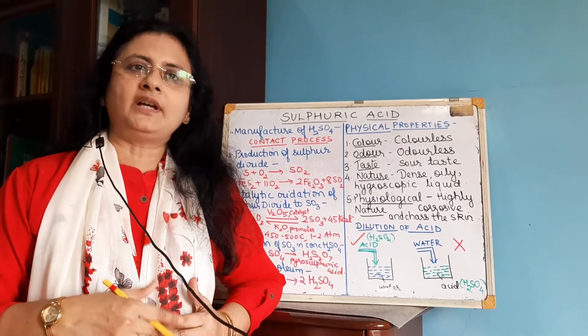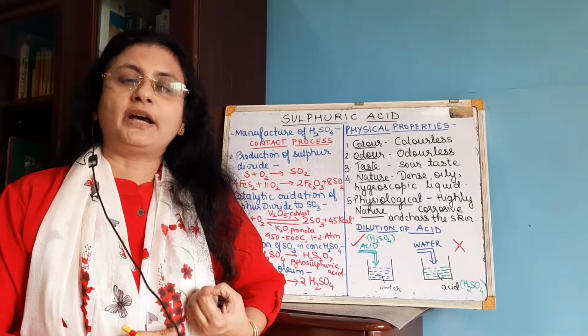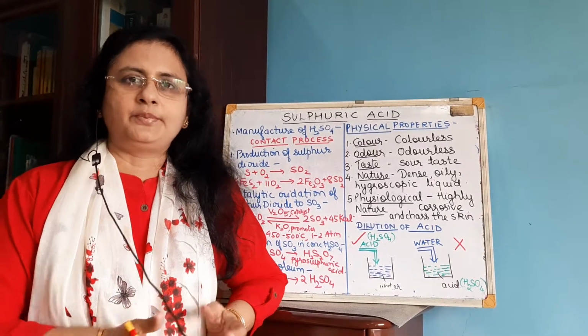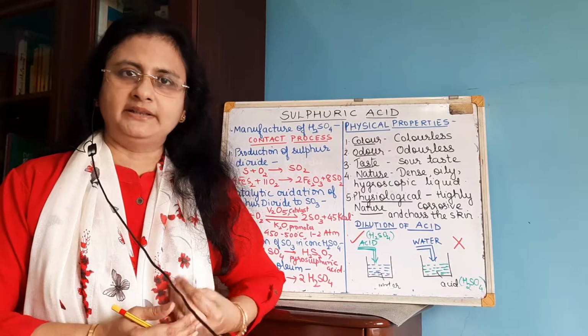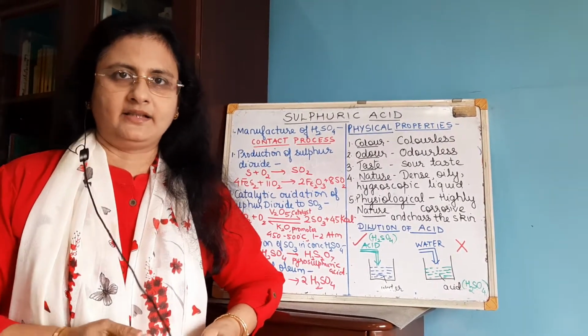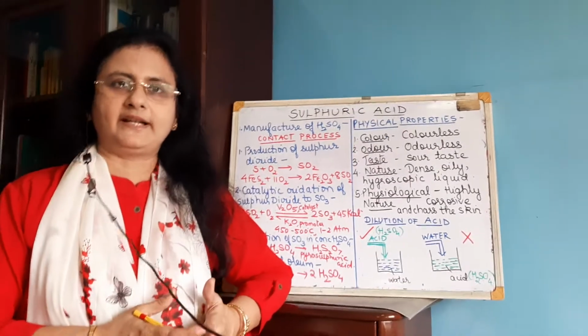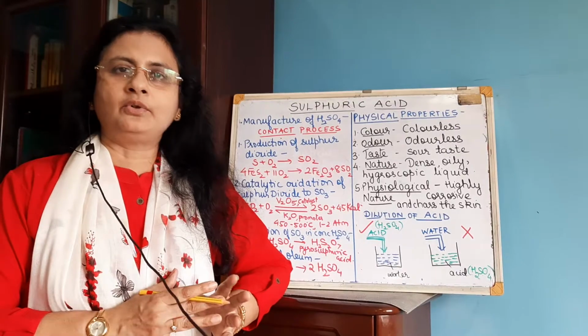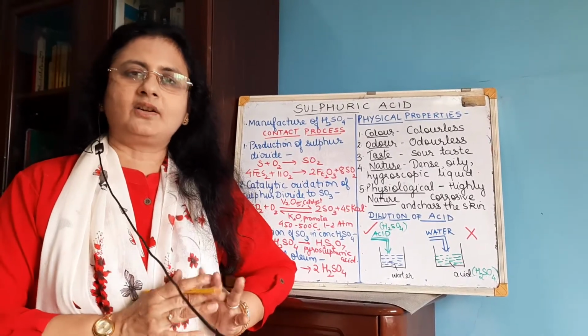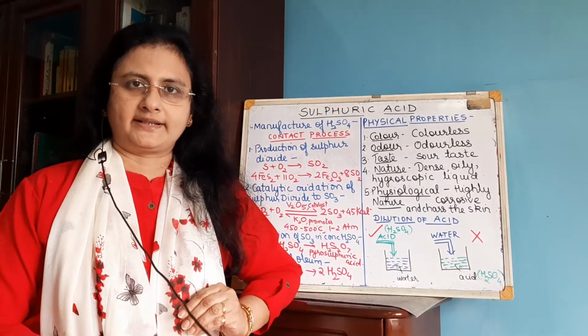Okay, so the steps involved in the contact process will be, first, production of sulfur dioxide. Now you will produce sulfur dioxide either by burning sulfur in an atmosphere of oxygen or you burn iron pyrites. Once you get sulfur dioxide, then you pass this sulfur dioxide and oxygen through a contact tower, that is called the catalytic oxidation of sulfur dioxide to sulfur trioxide.